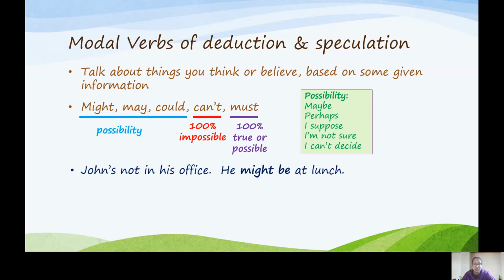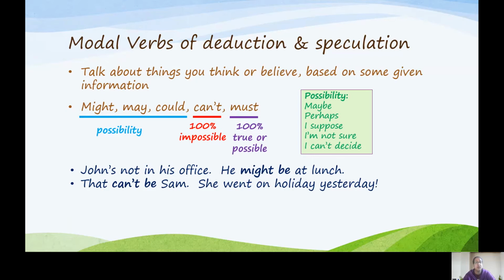Example, John's not in his office. He might be at lunch. It's a possibility. He might be somewhere else. We're not sure. That can't be Sam. She went on holiday yesterday. So perhaps you saw someone that looks like her, but you know it's 100% not her because she went on holiday.